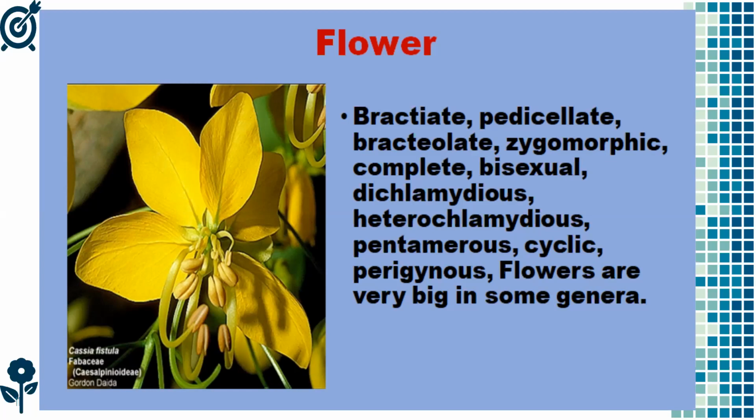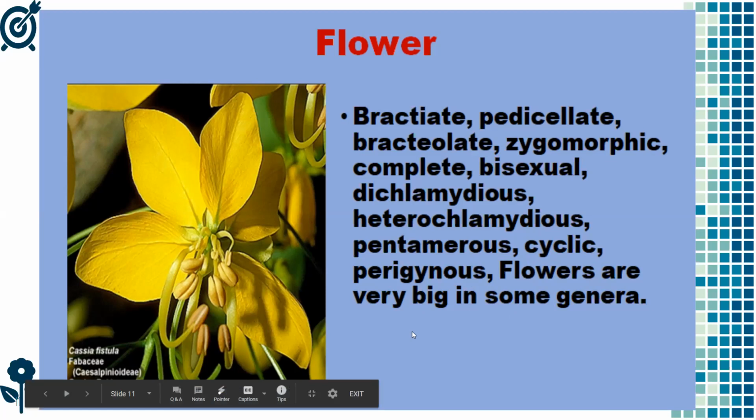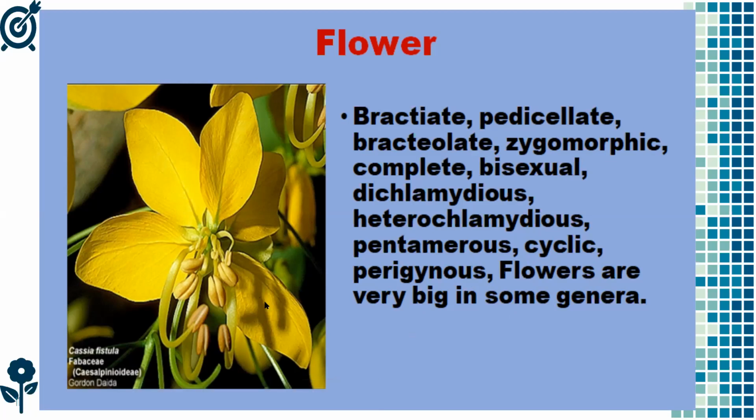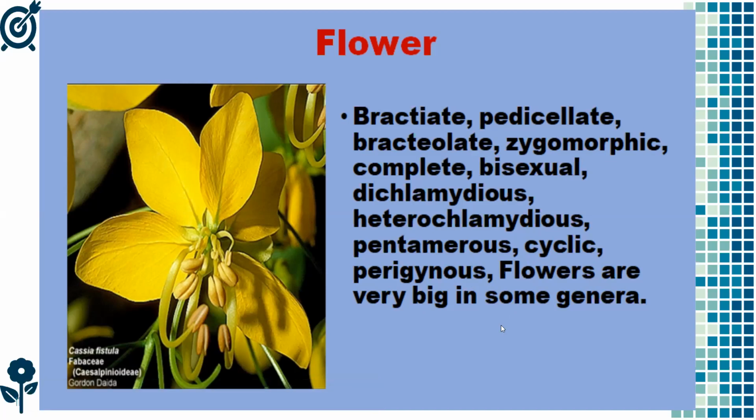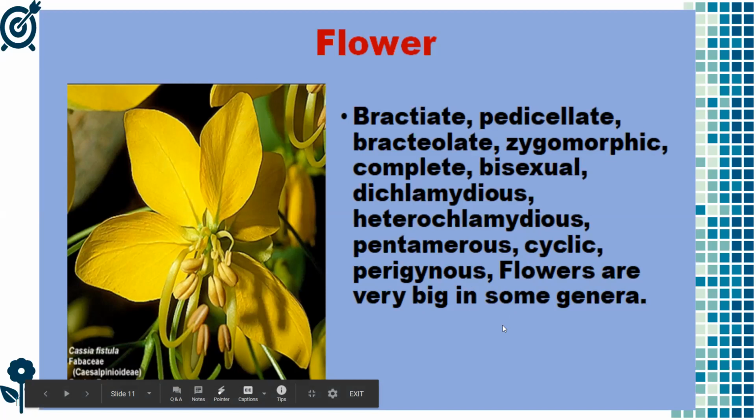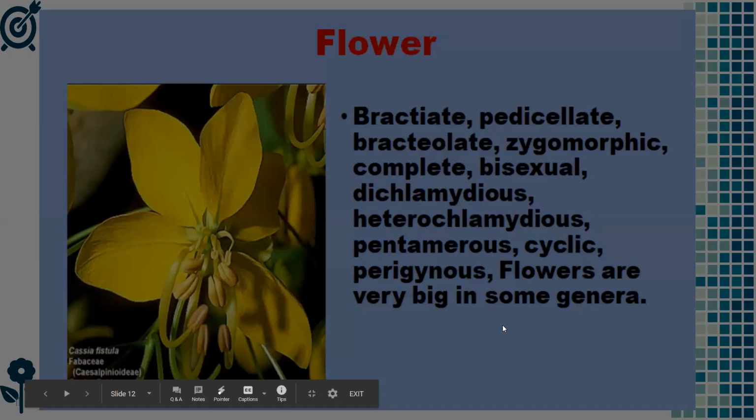So it is called pentamerous. And cyclic, perigynous. So flowers are very big in some genera. So in the Caesalpinioideae family, some of the flowers, like Acacia, are very big in size and they attract insects and sometimes birds also. And they are very colorful flowers present in the Caesalpinioideae family.